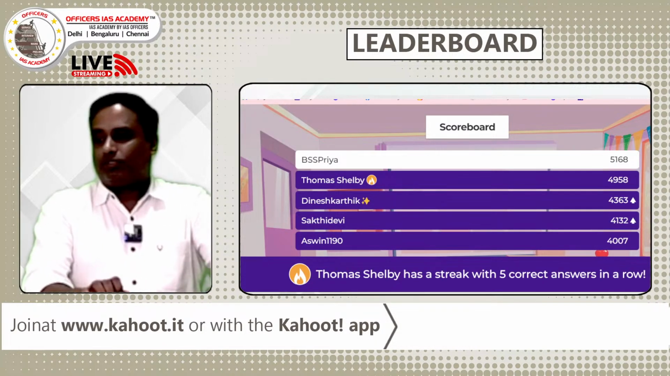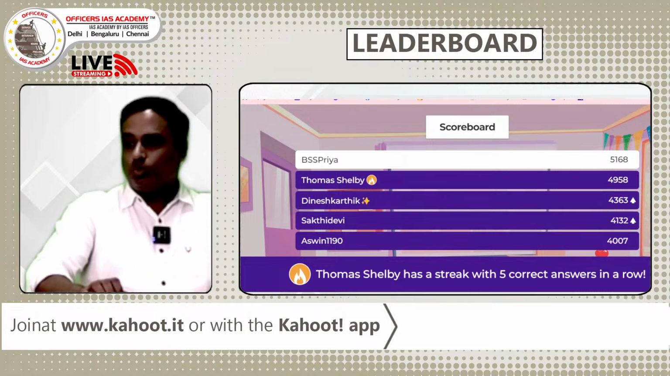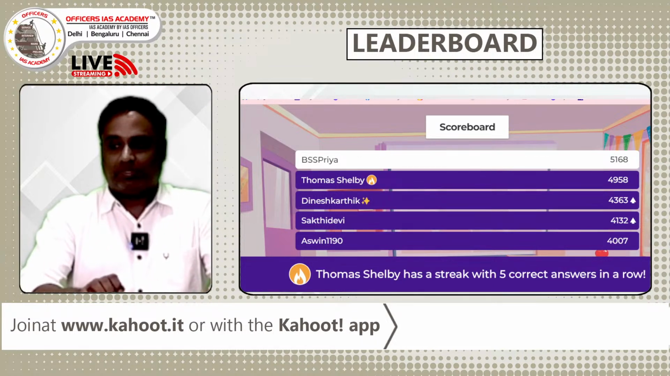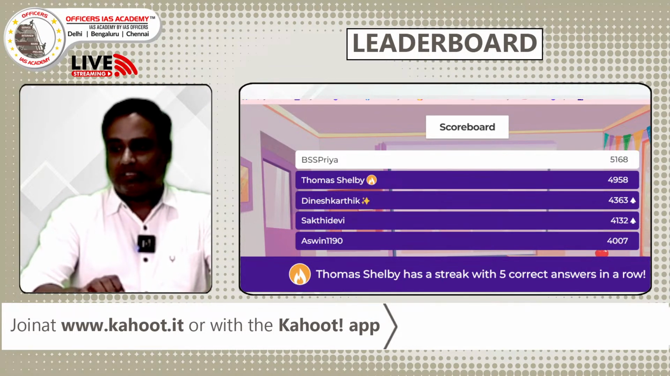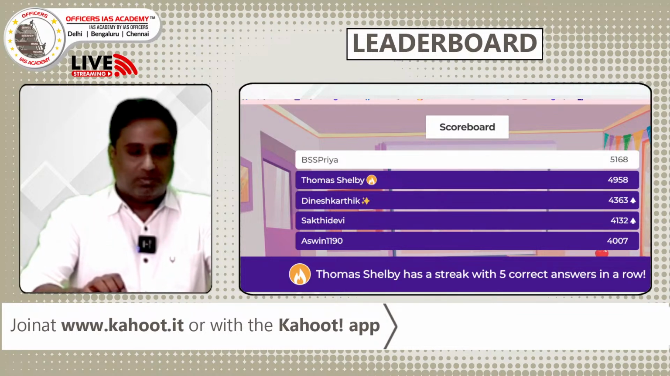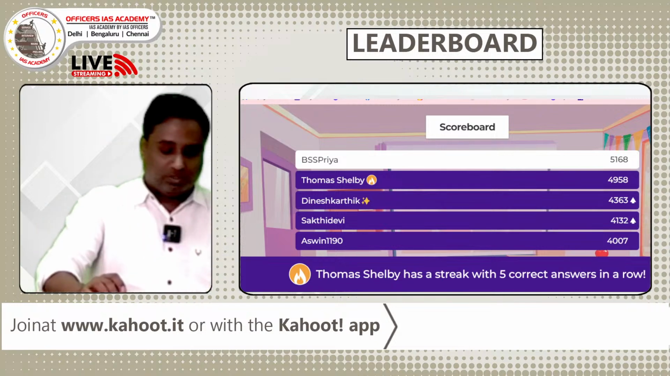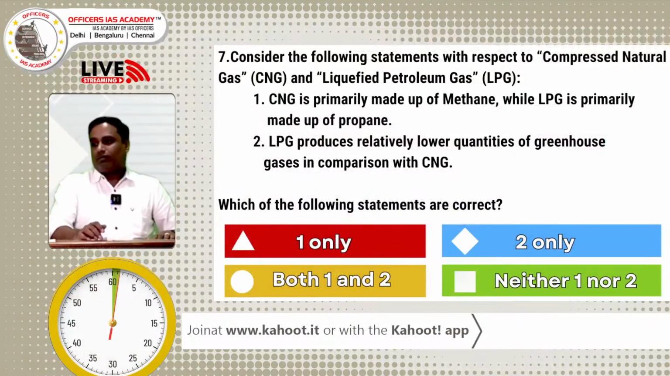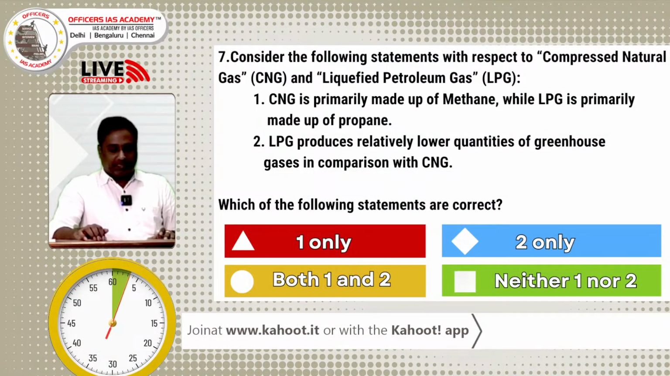Priya and Thomas Shelby retain the same spots 1 and 2 with a close mark difference. Dinesh Karthik, Sakti Devi and Ashwin are in the second group. All three have very close marks. And Thomas Shelby made a good attempt. She has given 5 correct answers in a single row. Excellent, great competition. Now we go to question number 7, with 60 seconds and 1 point.